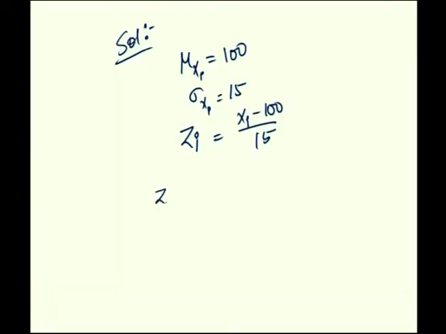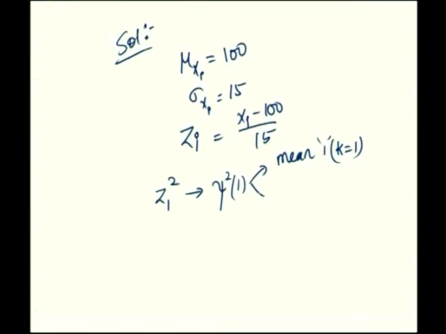Therefore, we take z1². It is the square of one standard normal variable, so it is a chi-square random variable with 1 degree of freedom. Recall that chi-square of k has mean k and standard deviation root of 2k.